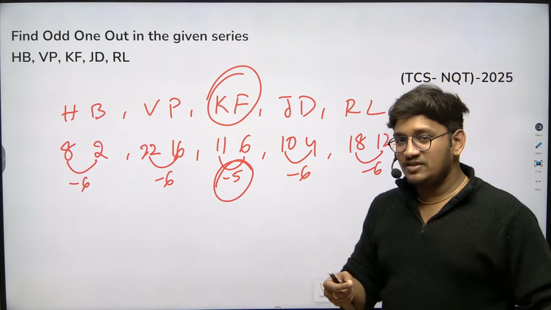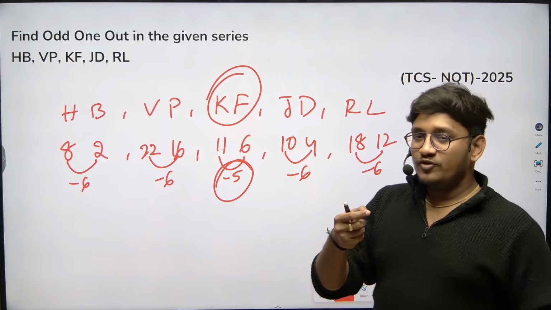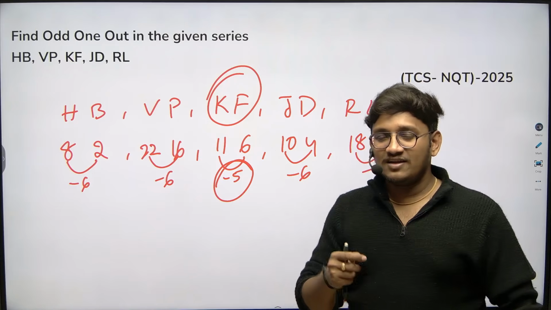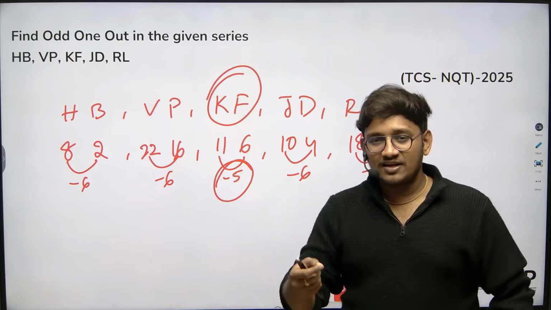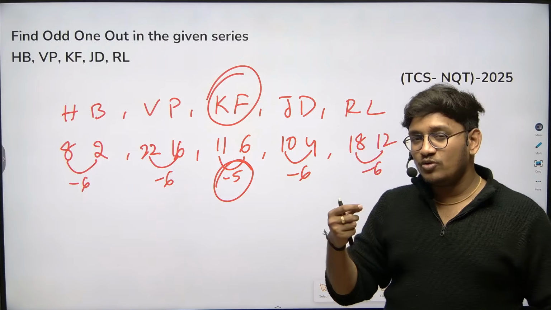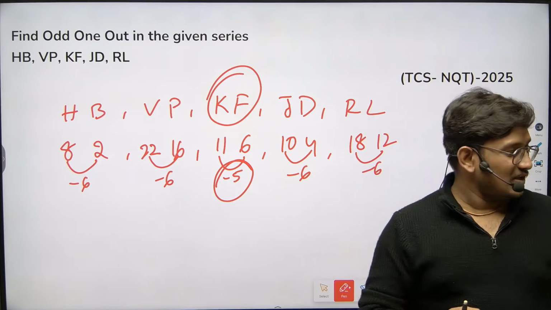But before that, if it is alphabet based, it's better if you know the place values of the alphabets, because most of the students will waste time writing the alphabet series on the paper. A, B, C, D and all, it will take at least 20 to 30 seconds to write all the alphabets. So it is better if you remember those place values, it will be easy for you to understand the logic. Okay, let's move on to the next one.